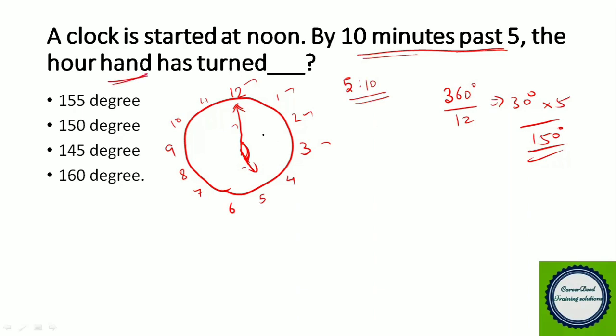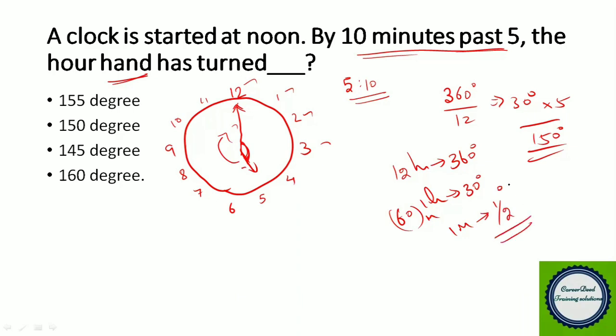Now, in how many hours does the hour hand cover one complete circle? In 12 hours, the hour needle covers the complete 360 degrees. So in 1 hour it covers 360 by 12, which is 30 degrees. That is, in 60 minutes it covers 30 degrees, so in 1 minute it covers only half a degree. The hour needle covers half a degree per minute.